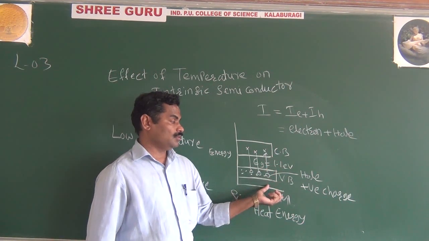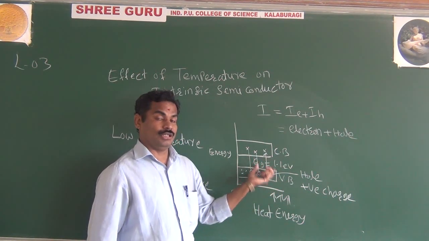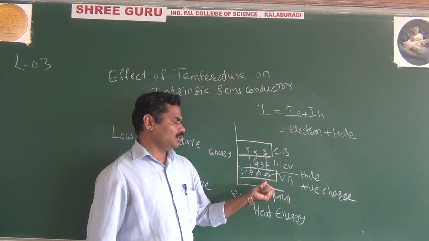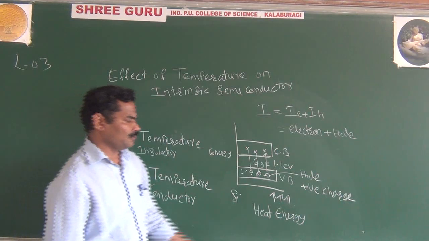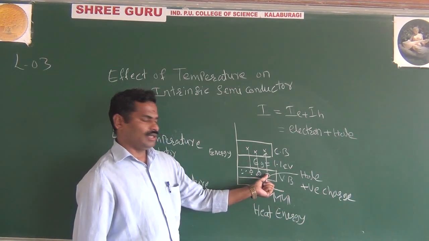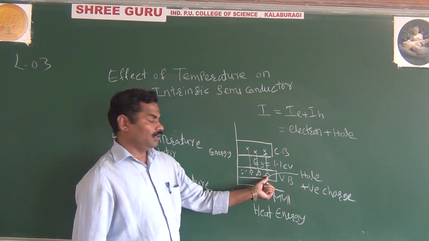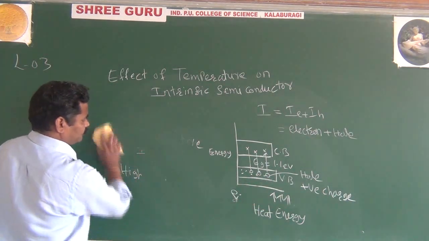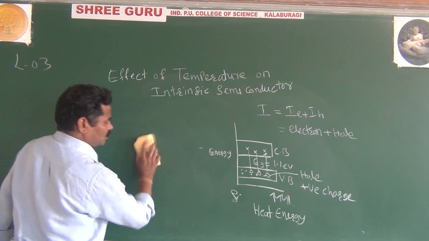This is the hole. According to the energy band diagram, we are explaining the hole. Here they will create one hole, and you can understand very easily how your holes are moving.